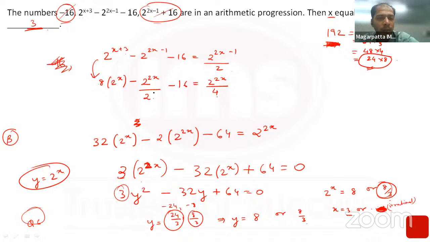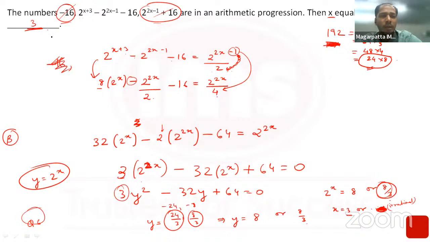8 common, multiplied by 4, 32. Multiplied by 4, I have to take a 2. And multiplied by 4, it becomes a 64. The signs are right. Minus, minus, minus. And 2 to the power 2x minus 1. So for that reason, I've divided by a 2. Oh, I'm so sorry. No, wait. Yeah, I've divided by that 2 over here. I've accounted for that.